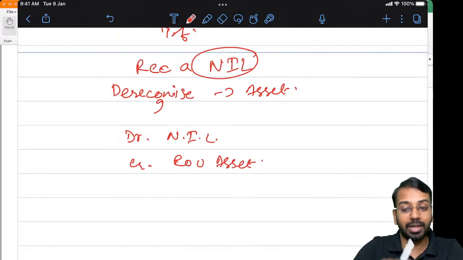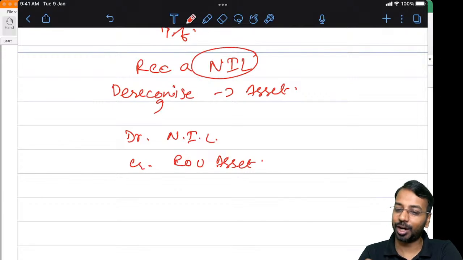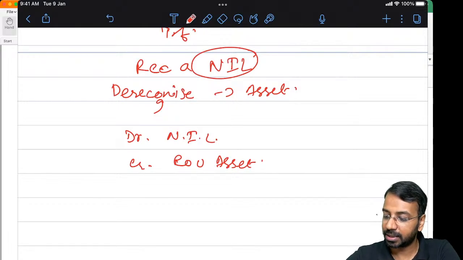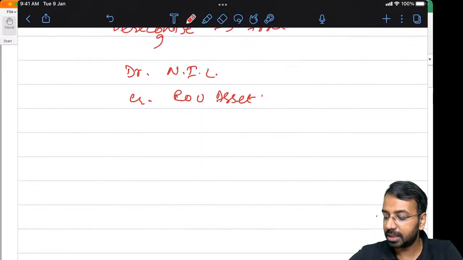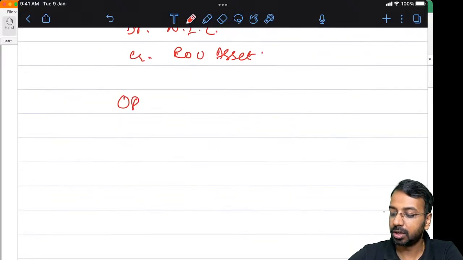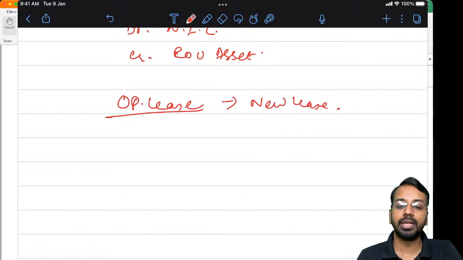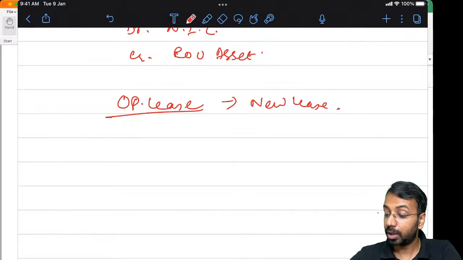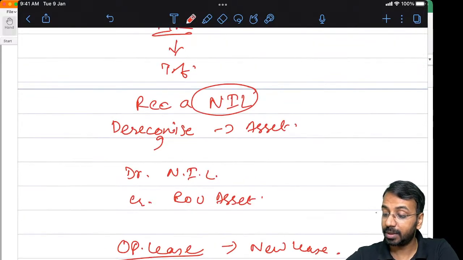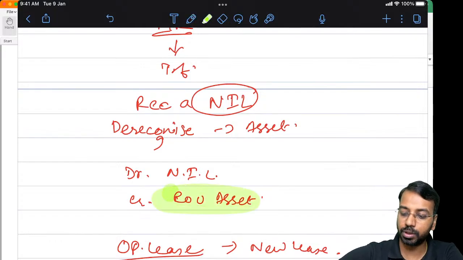So what about the original lease liability? See, the original lease liability continues. You do not do anything for the original lease liability. Okay, if that is the case, then if the sublease is an operating lease, there is no challenge at all. You will account for it as a new lease, which is an operating lease, and the original lease continues as it is. Now, in the case of a finance lease, please remember we are de-recognizing the original right of use asset.